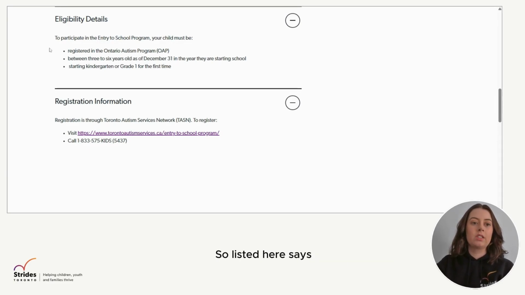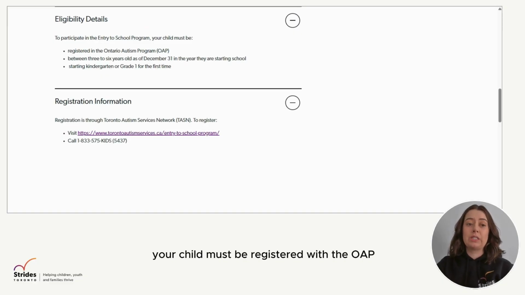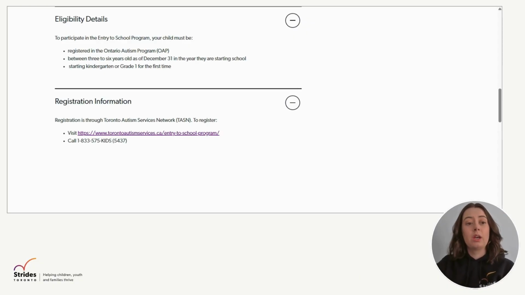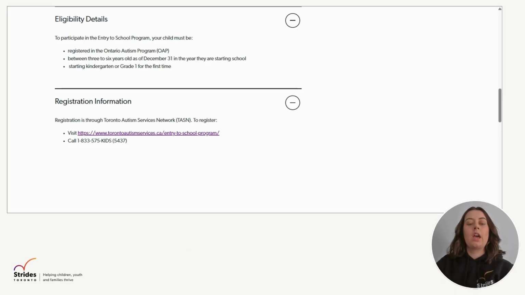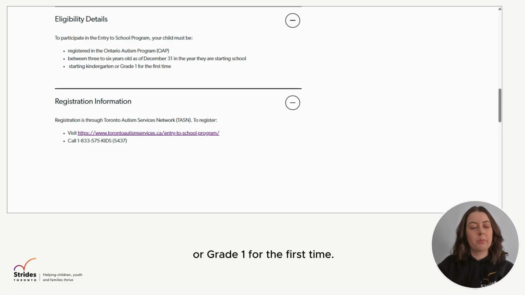Listed here, it says to participate in the entry to school program, your child must be registered with the OAP, also known as the Ontario Autism Program, be between 3 to 6 years old as of December 31st in the year they are starting school, and have to be starting kindergarten or grade 1 for the first time. If your child meets the requirements, then you can move on to register.